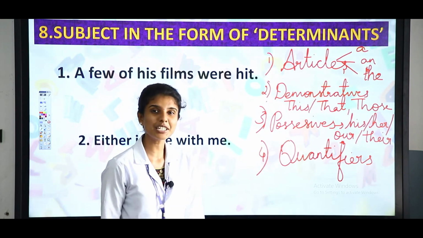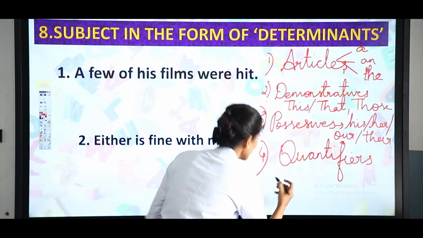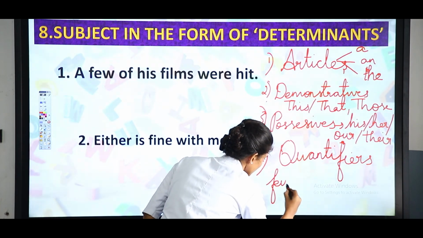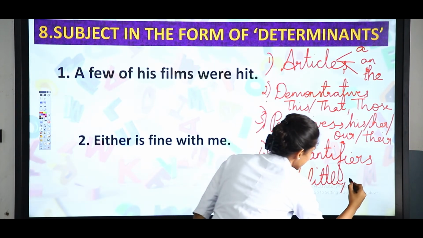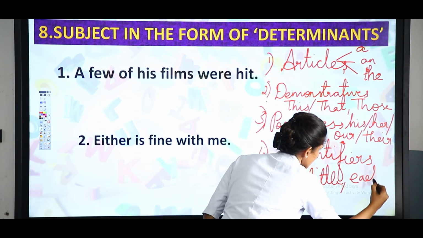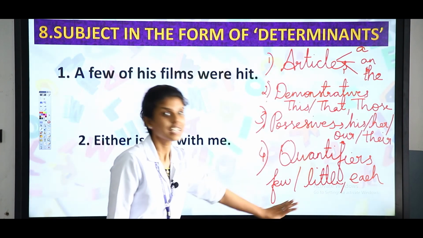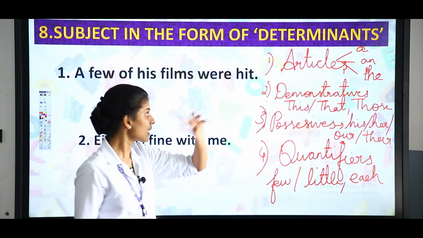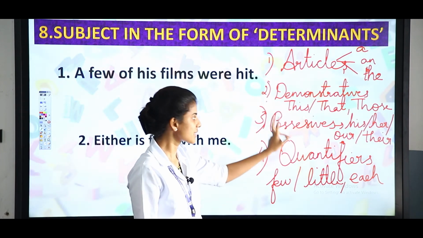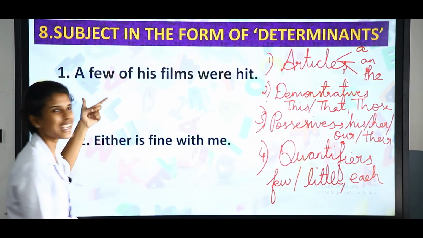And what do you mean by quantifier? Yes, quantifiers means quantity. So, few, little, each. So, these are all some of the quantifiers. So, this is called as determinants. So, the 4 determinants are articles, demonstratives, possessives and quantifier. Clear? So, now let us see the example.